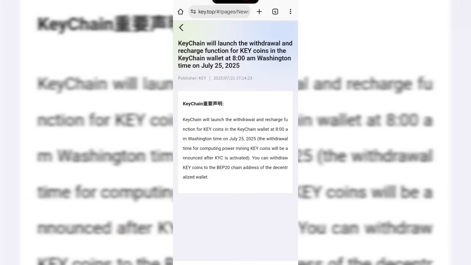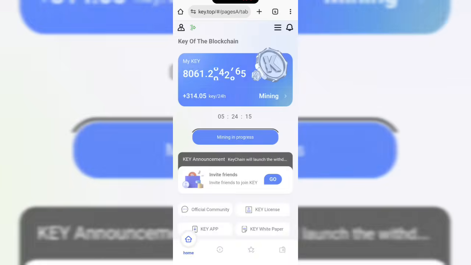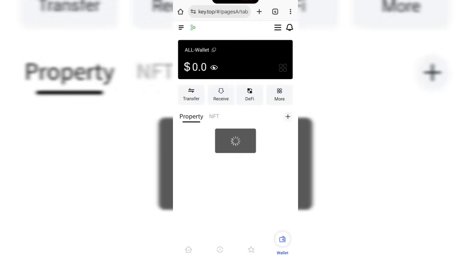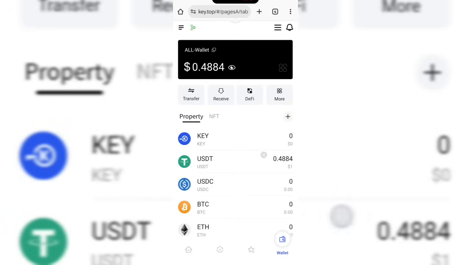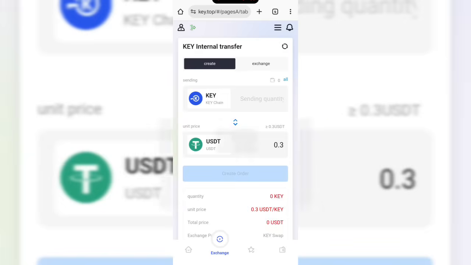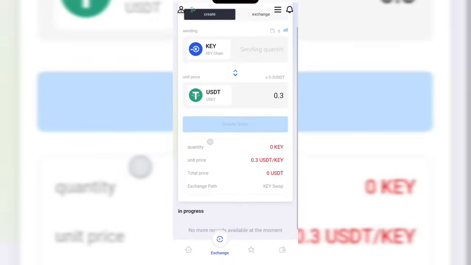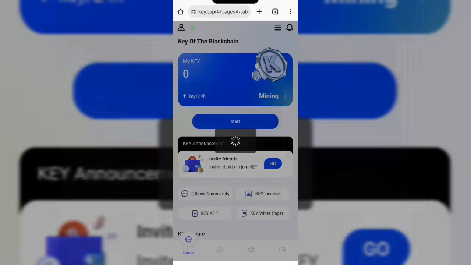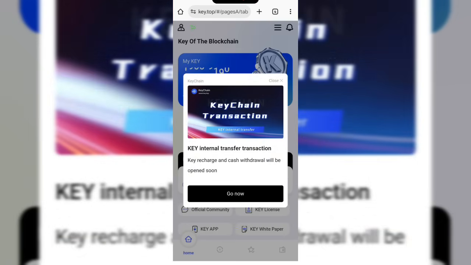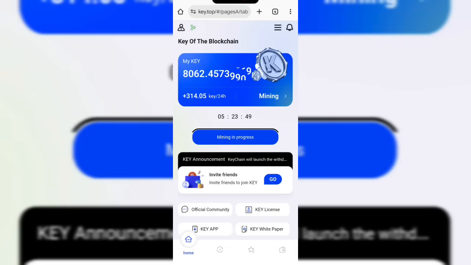So let me show you guys. When you come to this place here, you can see the wallet they are talking about. When it is launched, the Key can actually be traded, and you can accumulate it only when you mine. They also have the exchange, where you can exchange the Key for USDT, and once it's exchanged for USDT, it can be withdrawn to any BEP20 address, decentralized exchange. However, we don't know the listing date yet. I think it is when they list on exchanges that we can officially trade it.